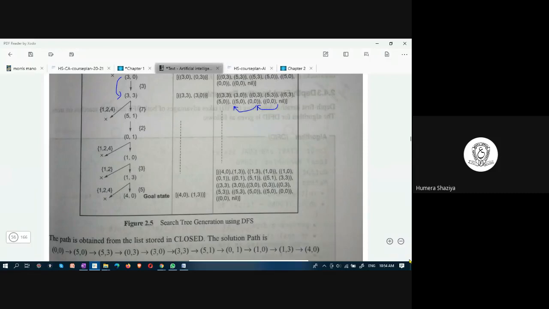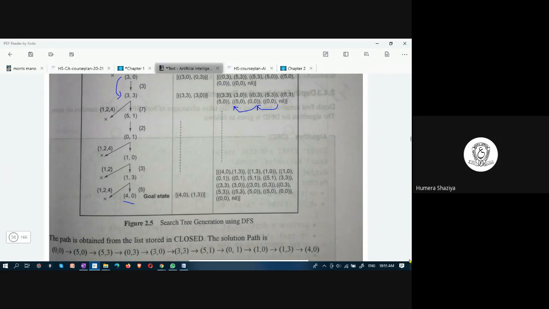Okay, this is the state to which you have reached. Here, what would you write? 3, 3 and 5, 1. 5, 1, 3, 3. And here you add in the closed list. And if you go on doing this, you reach the goal state here, which is 4, 0.